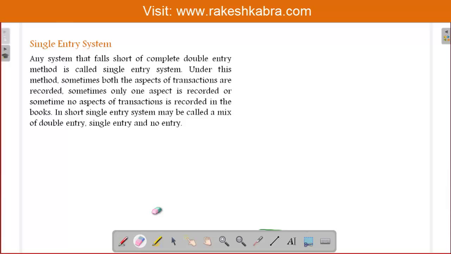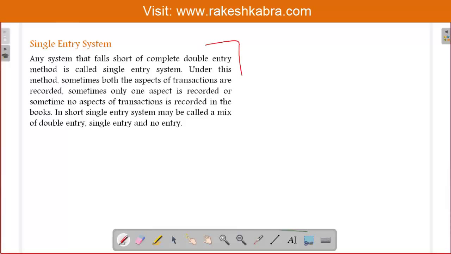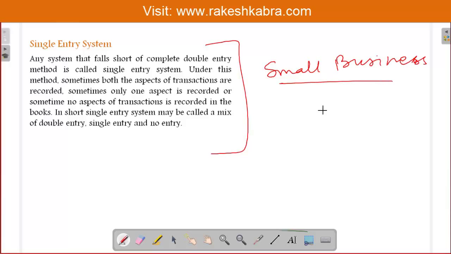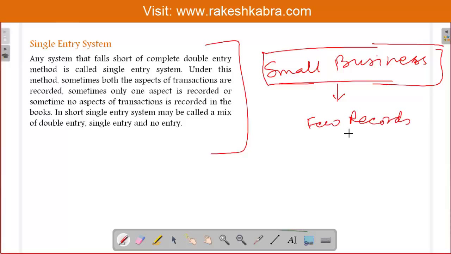As they maintain only a few records, it is not possible for us to record both aspects of all transactions. And that's why at the end of the year our records become incomplete.